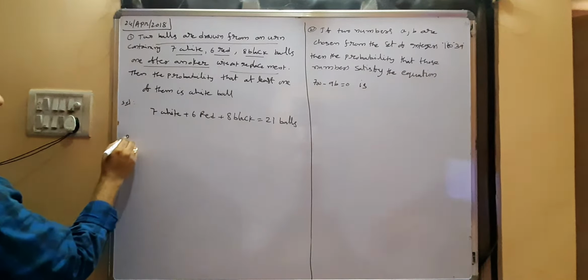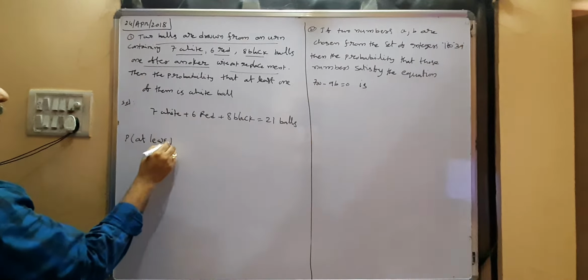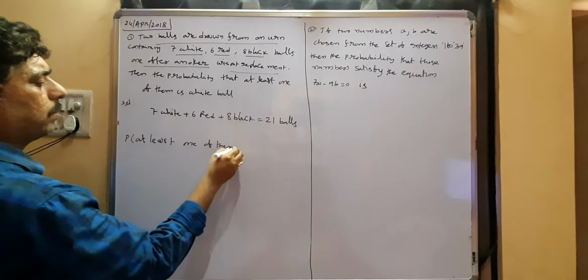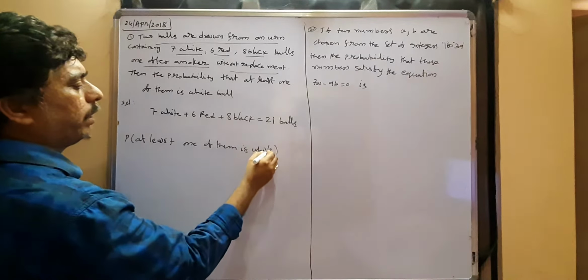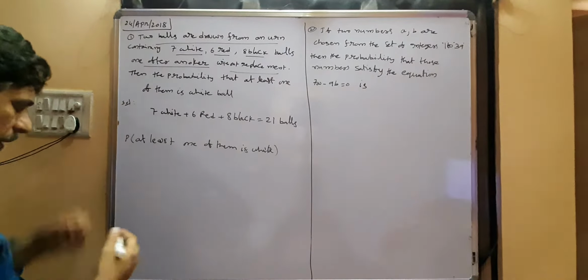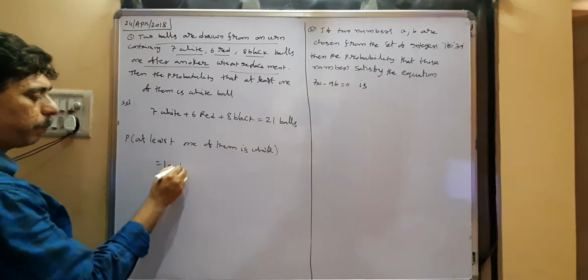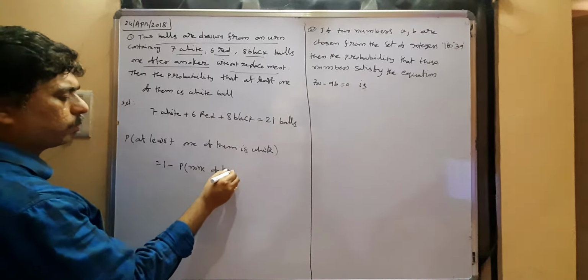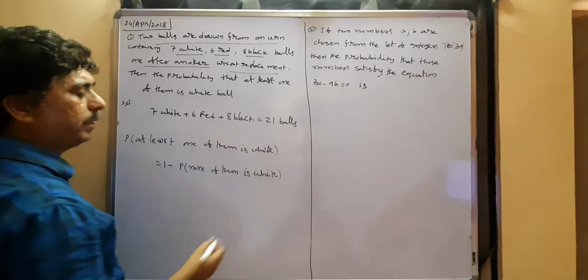Find the probability that at least one of them is white. At least one ball is white means either one white ball or two white balls. So I will do 1 minus the probability that none of them is white.